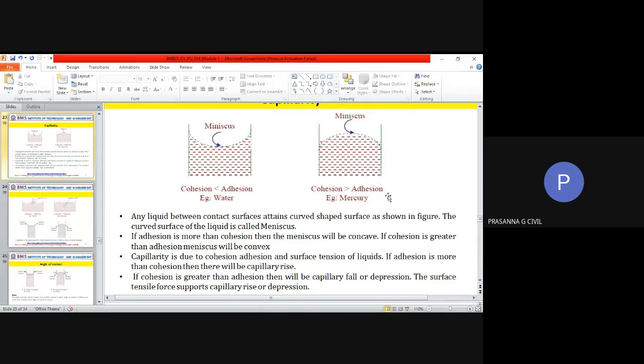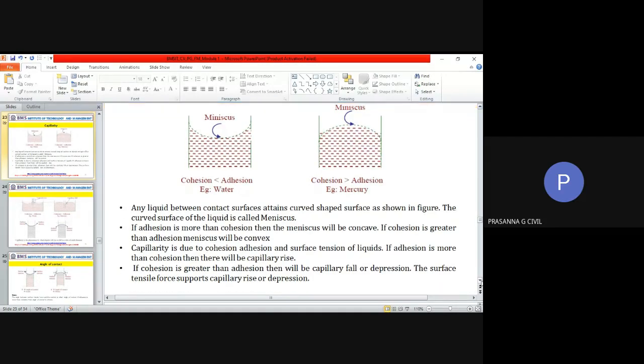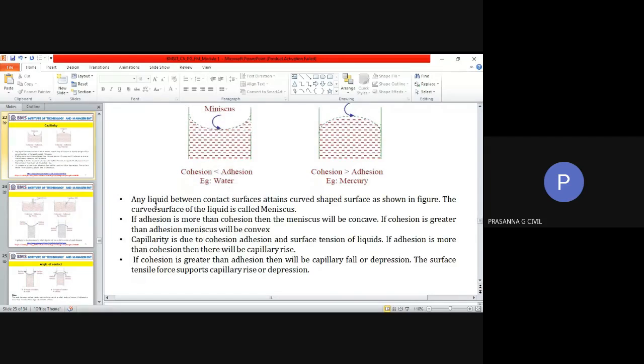And mercury is one best example where you have cohesive forces greater compared to adhesive forces. The curved surface of the liquid is called the meniscus. If adhesion is more than cohesion, meniscus will be concave. If cohesion is greater than adhesion, meniscus will be convex.